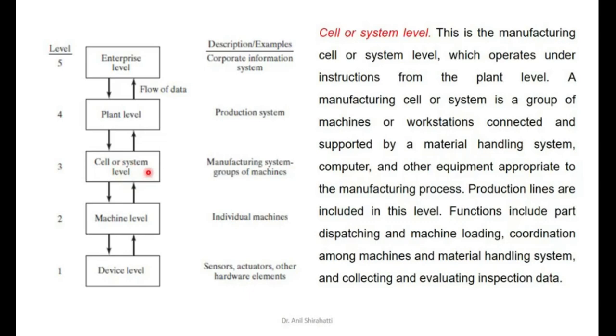Once one part of the car starts for manufacturing, let's say we take the chassis first, then we add the engine, then the other body, then all the electrical. That will come at different stations, different machine levels, and then they totally form a complete cell.